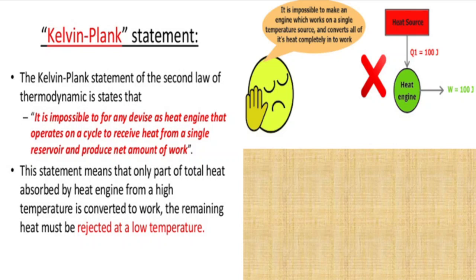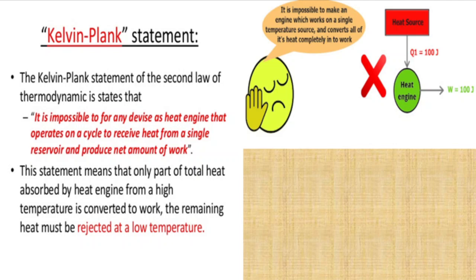This statement means that only part of the total heat absorbed by the heat engine from a high temperature source is converted into work. The remaining heat must be rejected at a low temperature. In the previous video I explained the Carnot engine. The Carnot engine works in between two temperature sources, a hot reservoir and a sink, that is a cold reservoir.